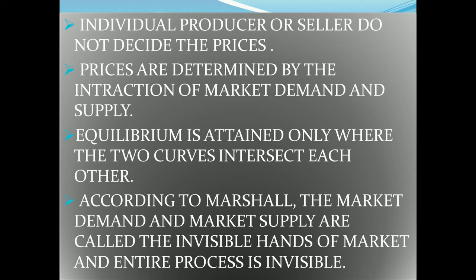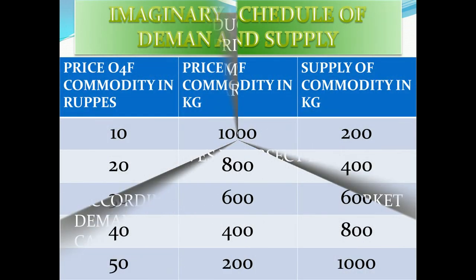If the price is higher, buyers are not ready to buy, and if the price is lower, then suppliers are not ready to sell their goods. So what is the equilibrium point? That we are going to discuss here with this schedule.